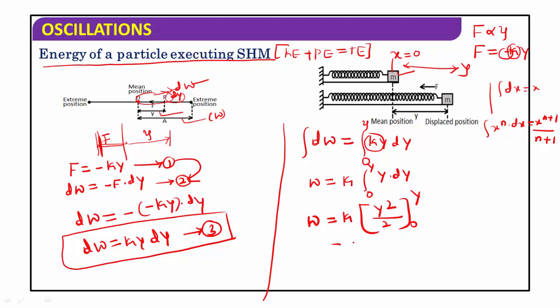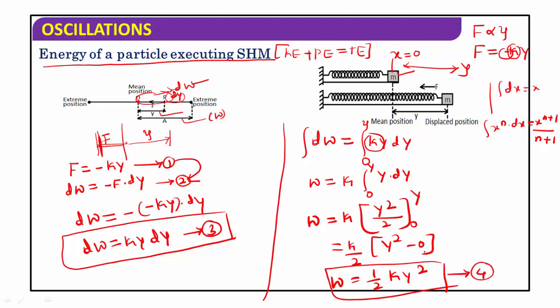Or we can write this equation as k divided by 2. Now substitute this value here: y square minus 0. So w is equal to 1 by 2 k into y square. This is equation number 4: w is equal to 1 by 2 k into y square.